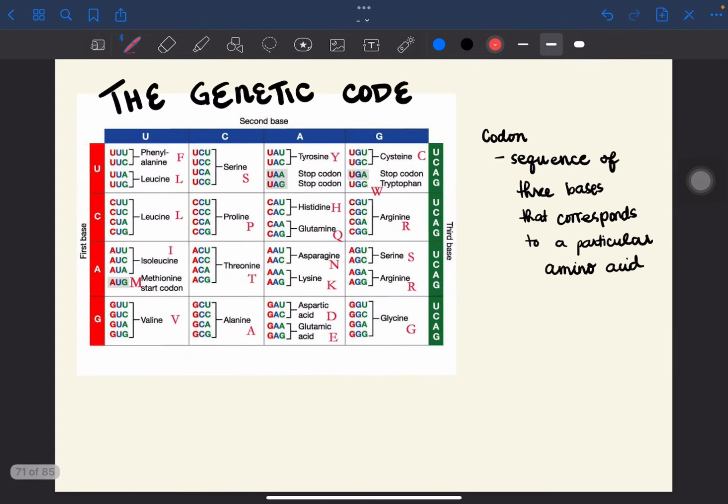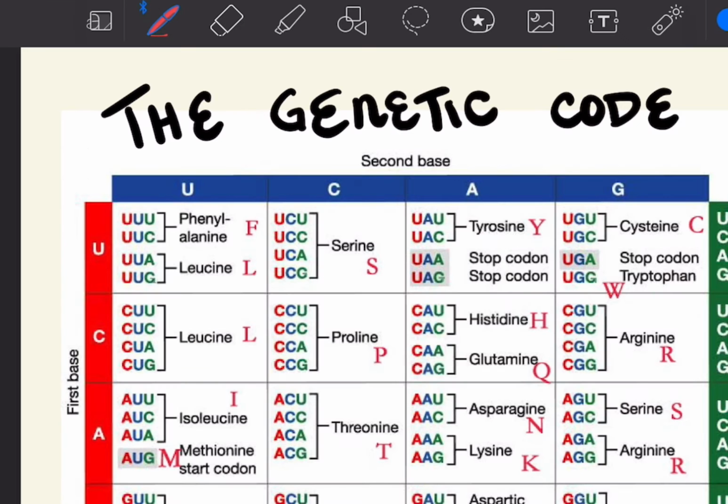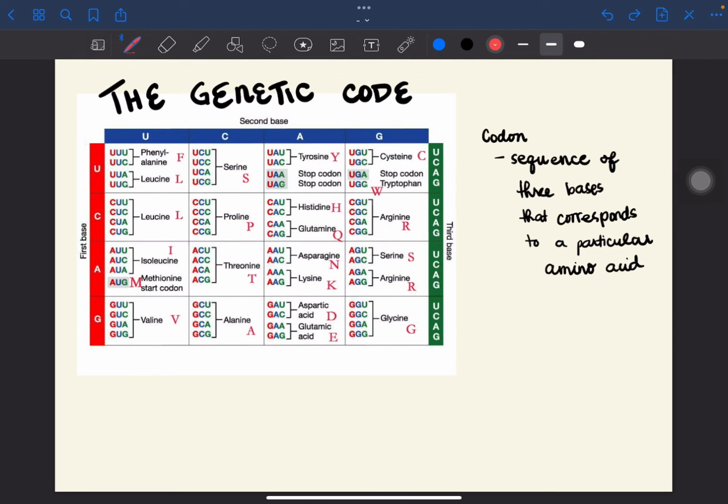So the genetic code is para siyang dictionary na nagtra-translate sa nucleotide bases to amino acids. So for example, uracil, uracil, uracil corresponds to the amino acid phenylalanine. There are 64 base triplets. Base triplets are called codons. So to summarize, 3 nucleotide bases is 1 codon, and 61 of these codons correspond to an amino acid.